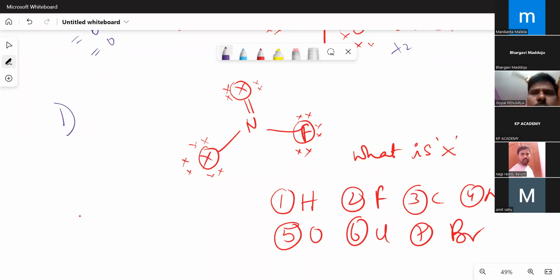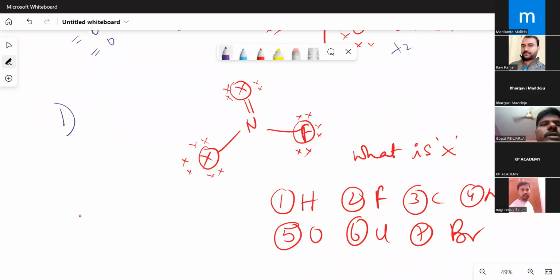See, it takes some time to understand each other because I don't know from which background you are, what is going on in your mind. That is the reason I'm giving some questions. Amit Sahu has given a correct answer. Any other answers? Good, Amitji.